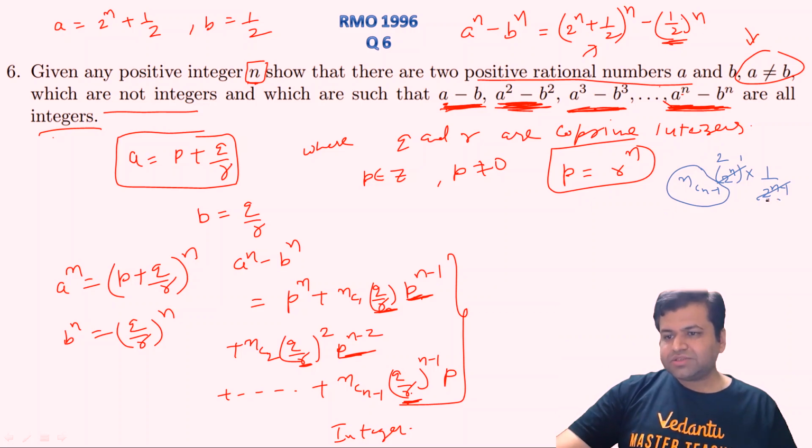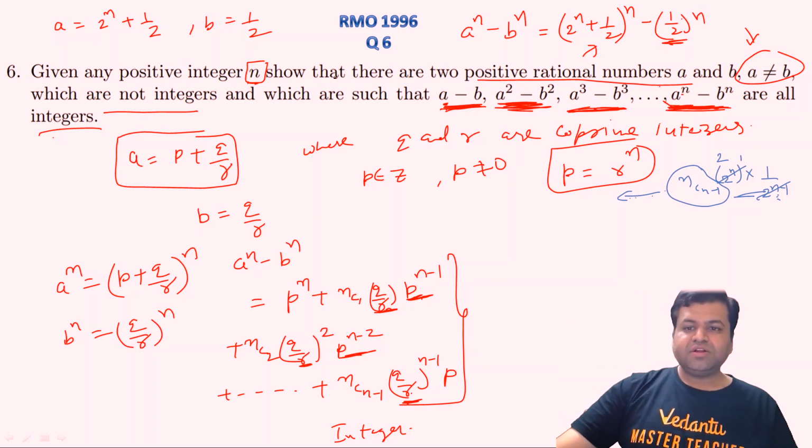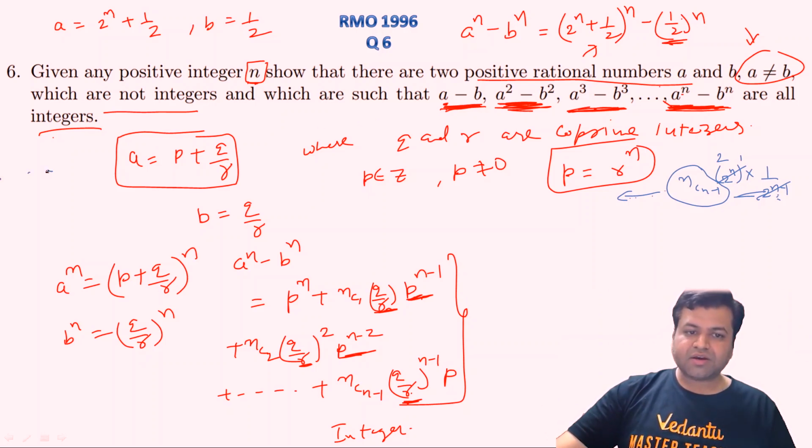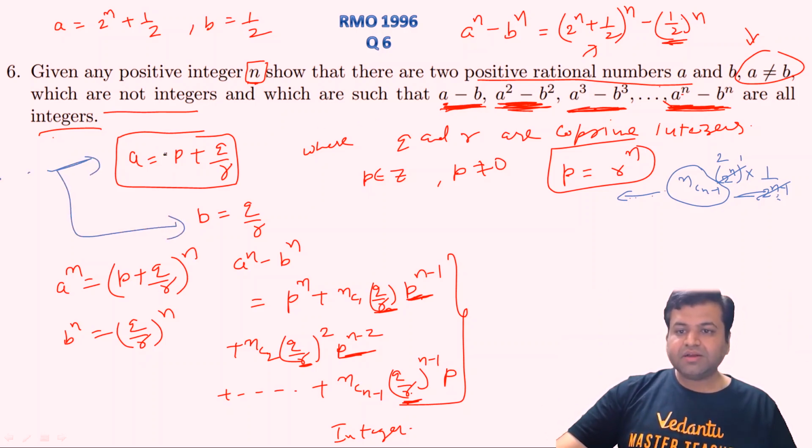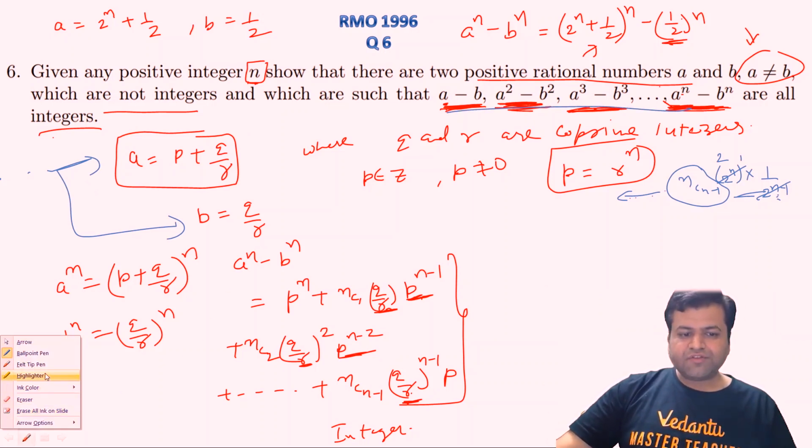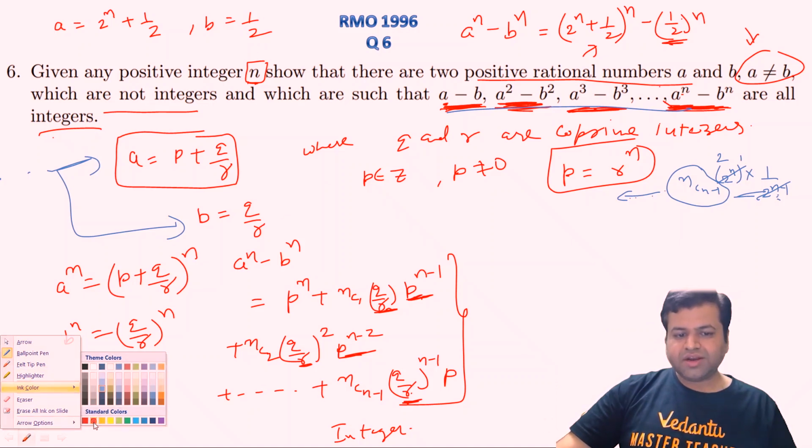And since the last term and the second last term are integers, the terms before these will also be integers, because obviously they will have a lesser power of 2 and a higher power of 2 power n. So finally we get all these terms as integers. So we can always have such numbers a and b which are not integers, but all these terms will be integers. So that was more or less a basic question.